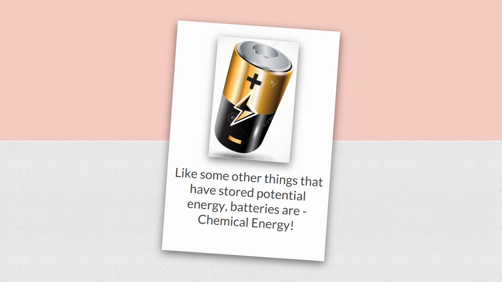If you guessed chemical energy, you are correct. Batteries are chemical energy. There are chemicals inside batteries, and this is stored energy. It's potential energy. And that is chemical energy. Batteries are chemical energy. Now, when that energy comes out of the battery, you're right, it's electrical energy. That boom box we were looking at, that could be run with batteries. But as soon as the energy comes out of the battery, it's electrical. But it is chemical energy while it is in the battery.